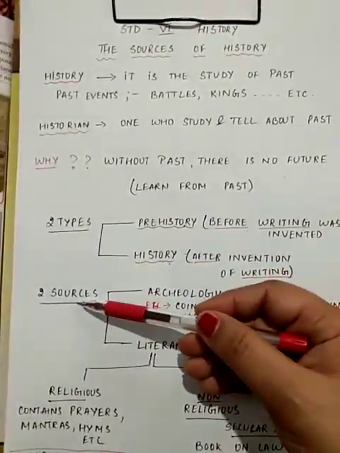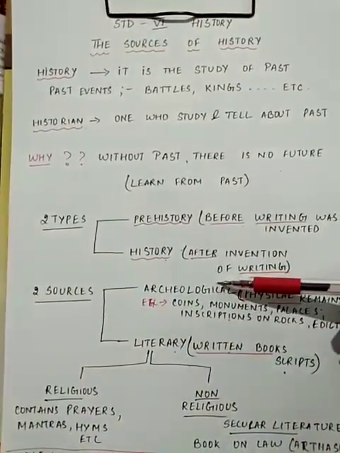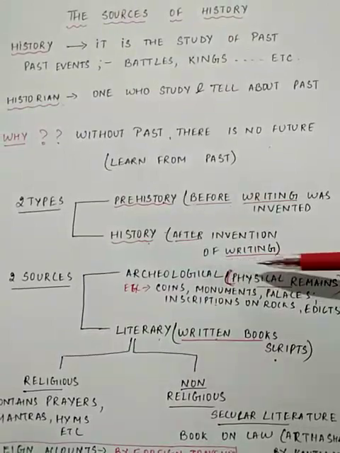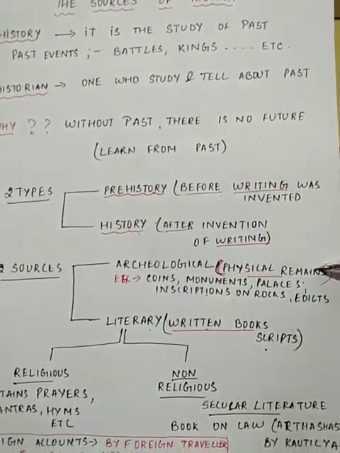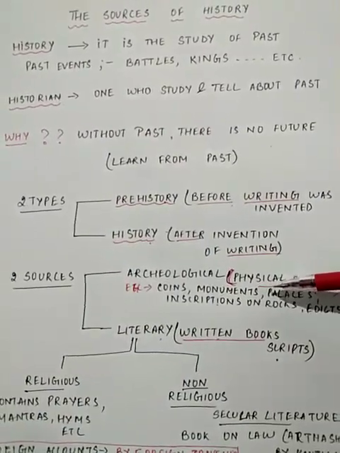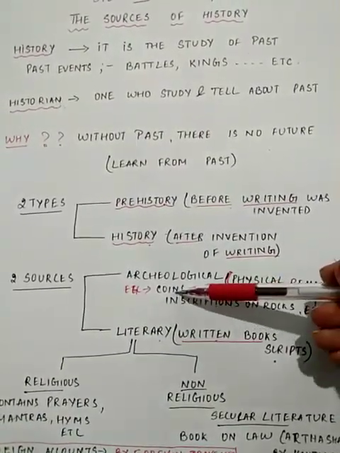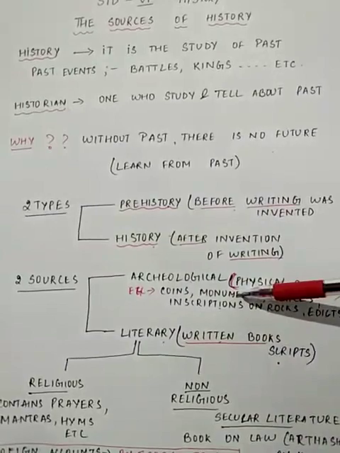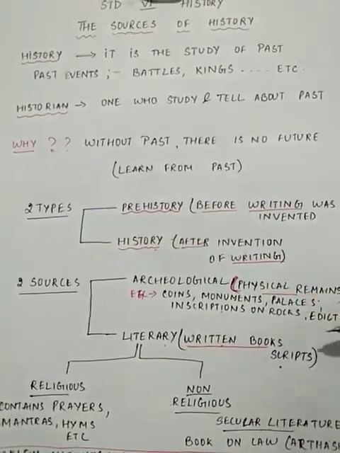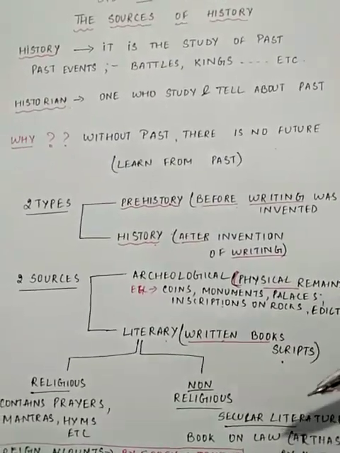There are basically two sources of history: archaeological sources and literary sources. Archaeological sources are all the kinds of physical remains. Physical remains we can see, touch, feel. For example, there are coins, there are monuments, there are palaces, there are inscriptions written on the rocks, there are edicts issued by the kings.